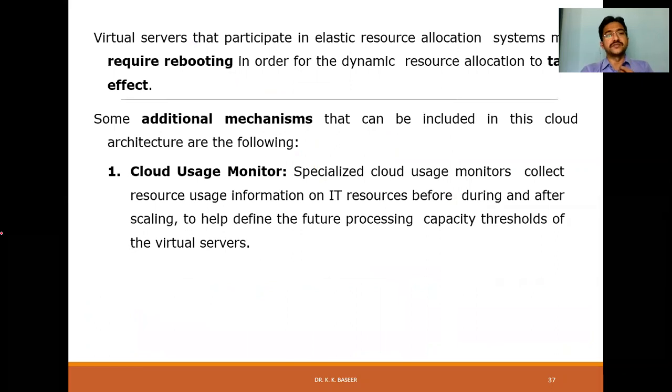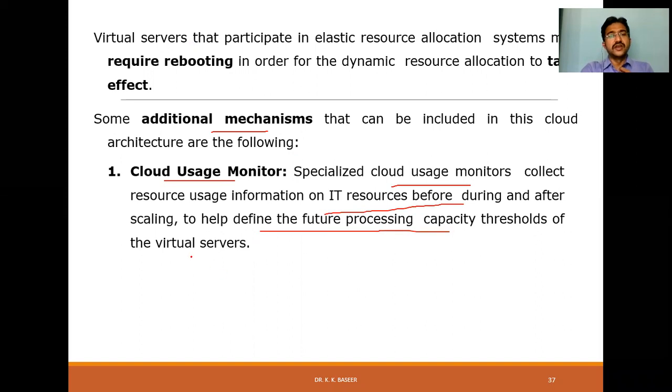Let me see the mechanisms. We have three mechanisms under this. One is the cloud usage monitor, which tracks the IT resources before, during, and after scaling, and defines the processing capacity thresholds for the virtual server. We have to make sure we give proper information before, during, and after scaling with the help of this mechanism, the cloud usage monitor.